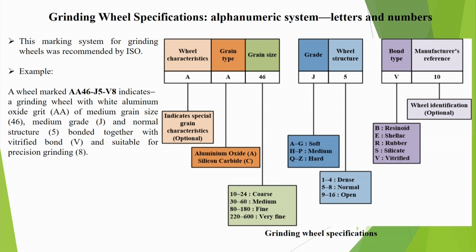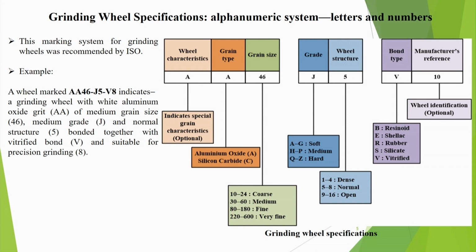One example: suppose I say my wheel is AA46J5V8, suppose I have said V8. So, AA means it is a special type of aluminum oxide, white aluminum oxide, of medium grain size 46. 46 means grain size is medium, and medium grade, J is medium, and normal structure, that means it is medium structure type of thing.